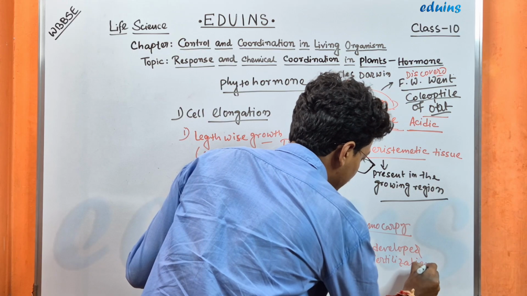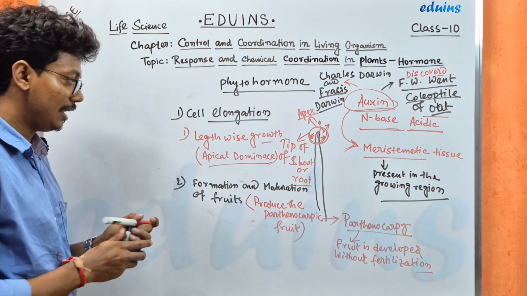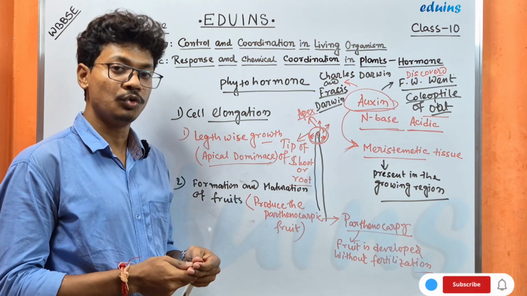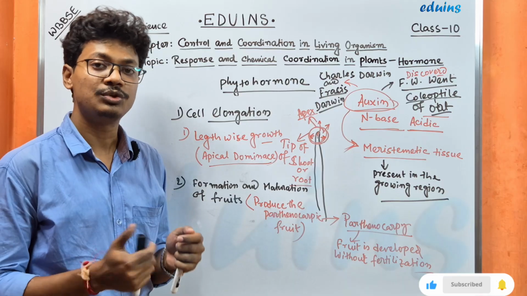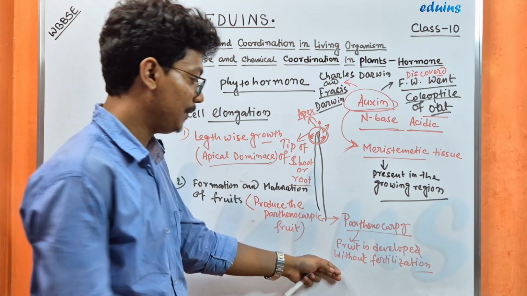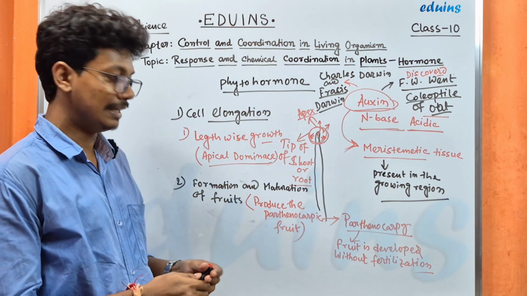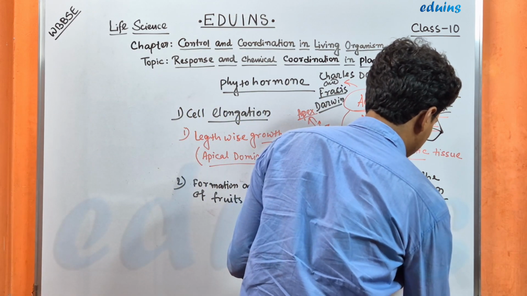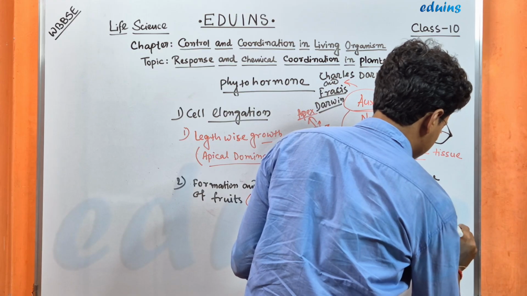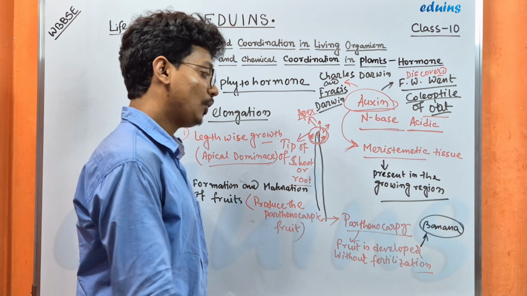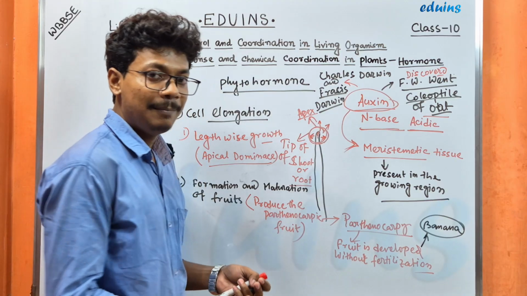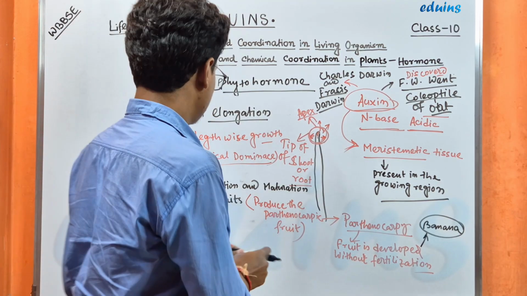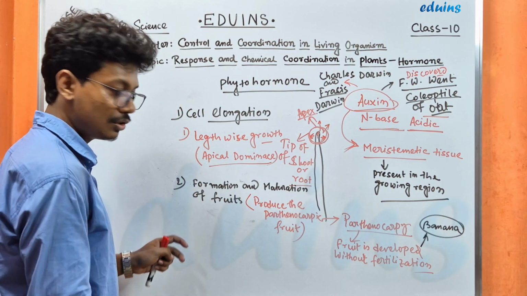We know that fruit is always developed after fertilization. The ovary develops into fruit, and the ovule develops into the seed. But in case of parthenocarpy, fruit is developed without fertilization. An example is banana, but also tomato and pineapple, these kinds of fruit may be developed from parthenocarpy. So that is number two, the formation and maturation of fruit.